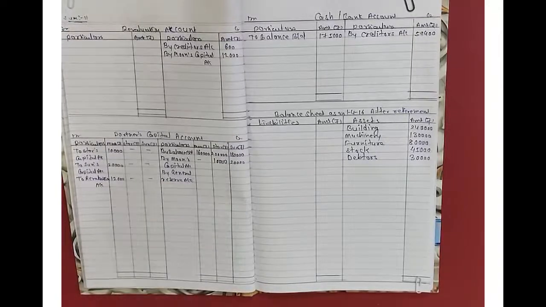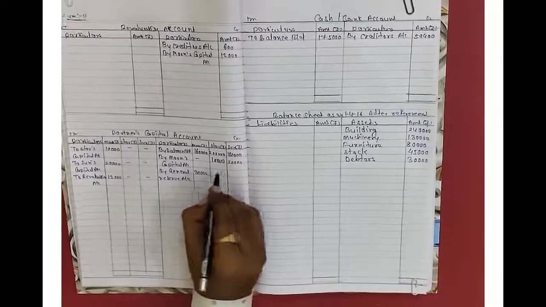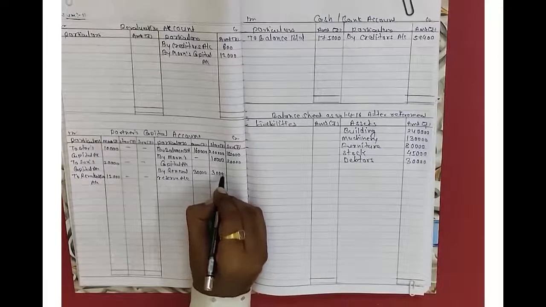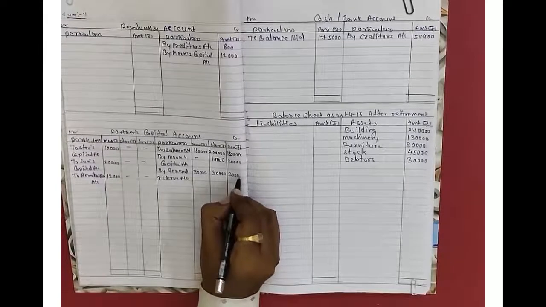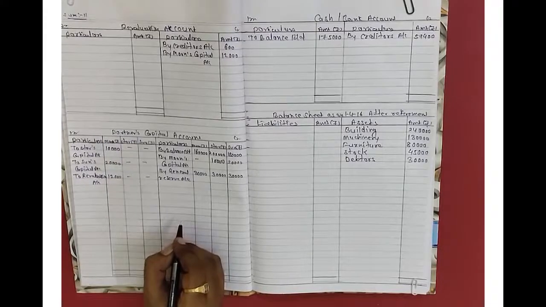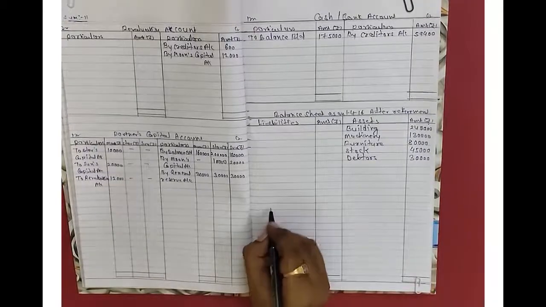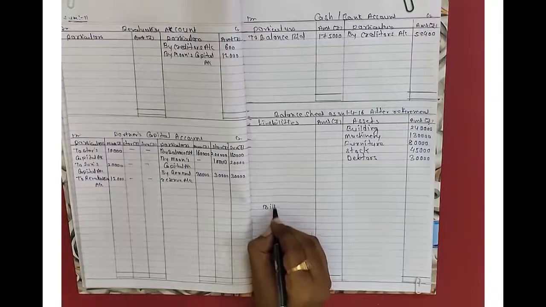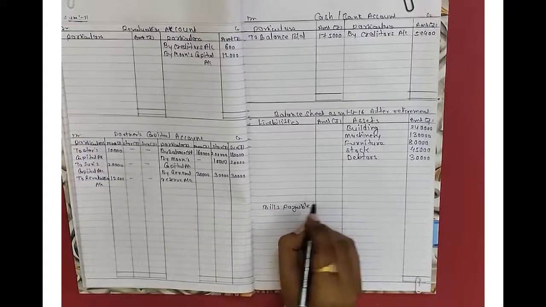as per their old ratio. 90,000 equal ratio, it means 30,000, 30,000 and 30,000. It's okay. Fine. After that, a bills payable 10,000.